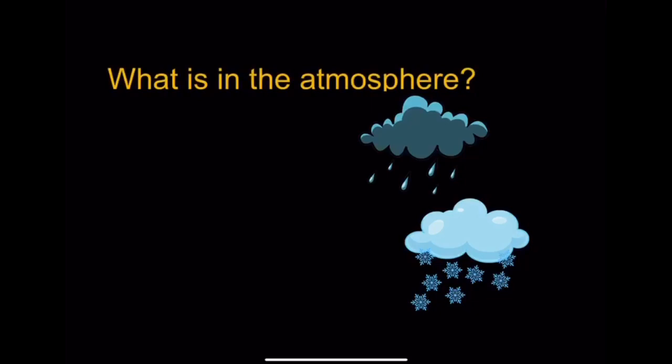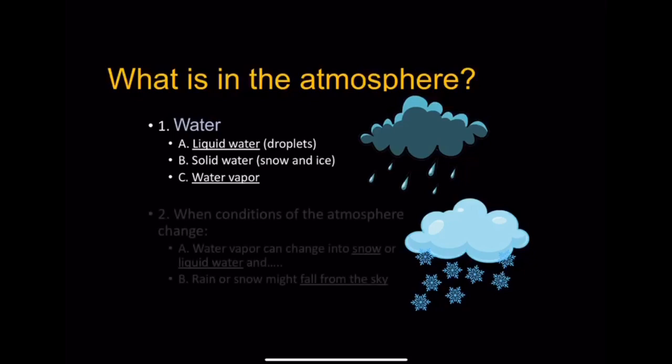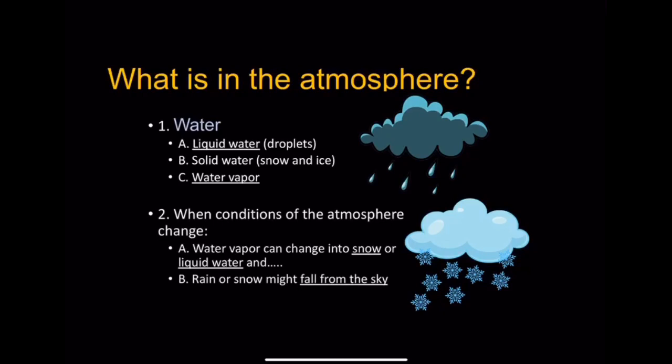What is in the atmosphere? Mostly water. Liquid water in the form of rain, solid water in the form of snow and ice, and water vapor. We usually see water vapor in the forms of clouds or fog. When conditions of the atmosphere change, the forms of the water change. Water vapor can change into snow or liquid water, and rain or snow might fall from the sky.